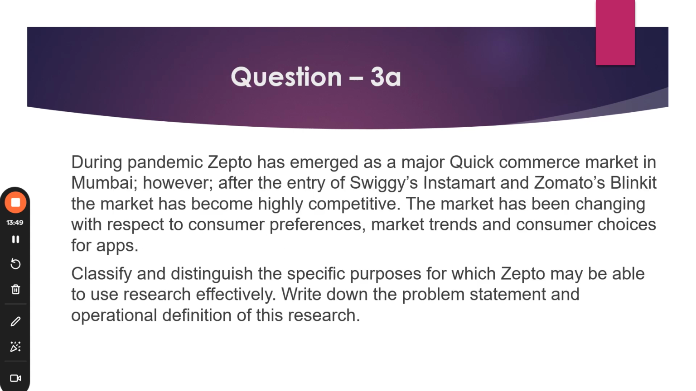Moving to the third question. Third question is having 2 parts, third A and third B. So third is the common question, and A and B are of 500 words with small answers.